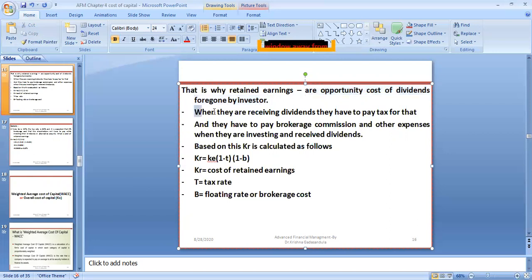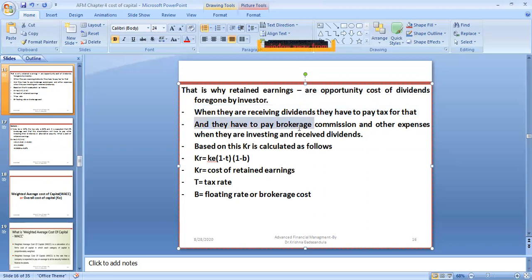When they receive the dividend, they have to pay tax on it. Even in Ethiopia, dividend income is taxed, at 10% or 5%.